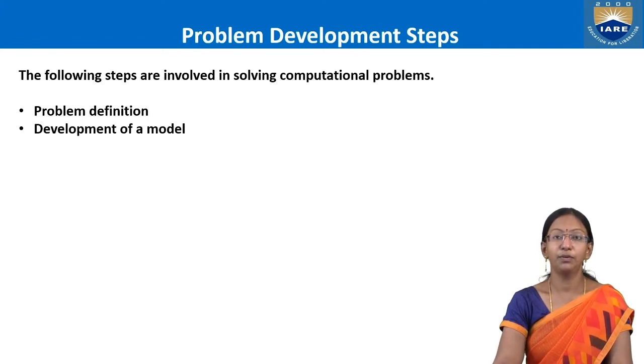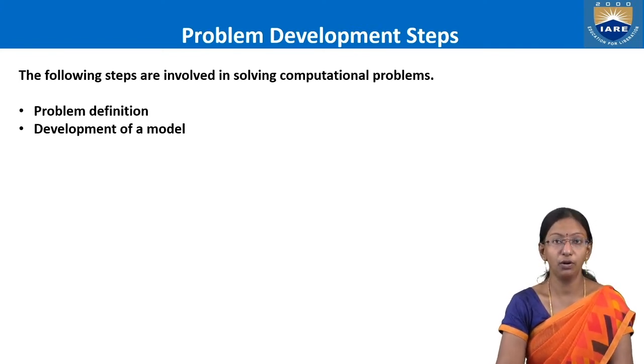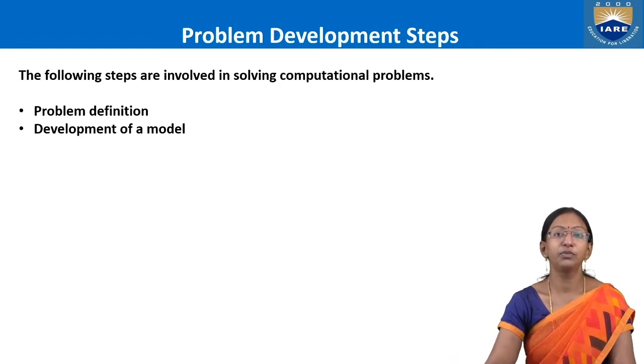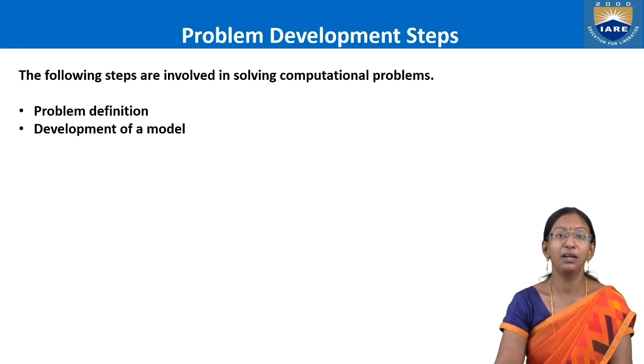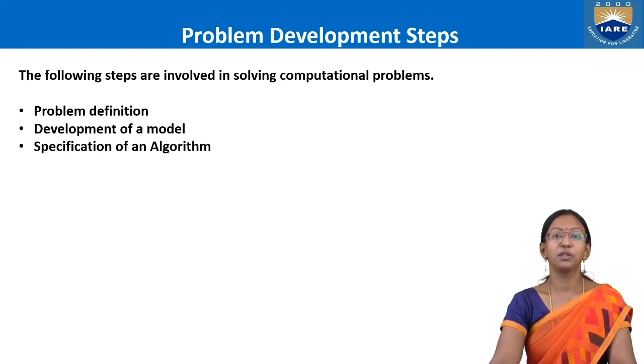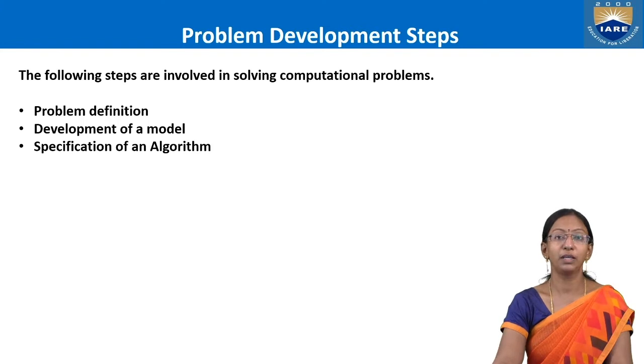Next, development of a model. Based upon your requirement, write a few steps which take the input and give you the required output, right? So in between, specification of an algorithm is nothing but how you're going to specify an algorithm based upon your required input as well as output. Next comes designing an algorithm.